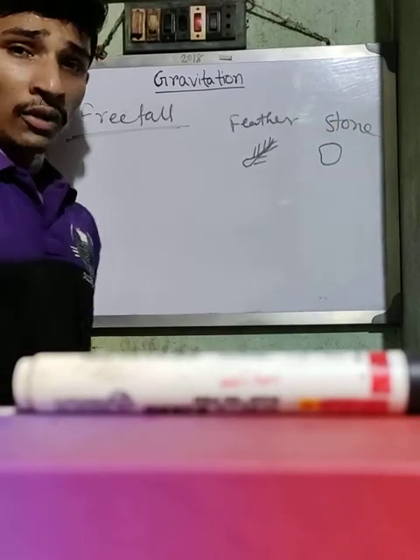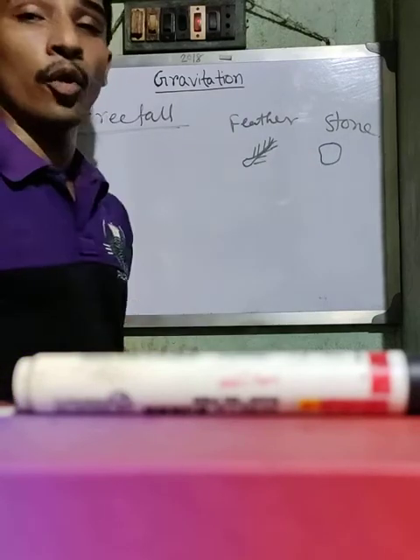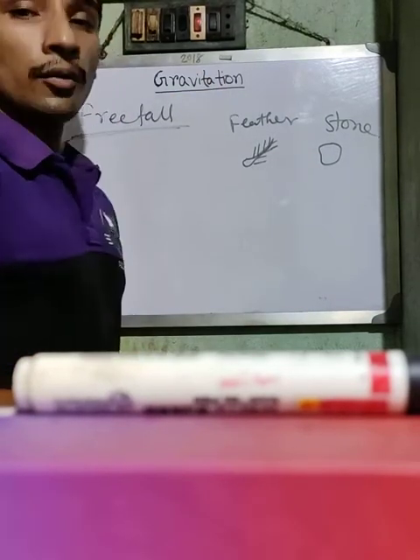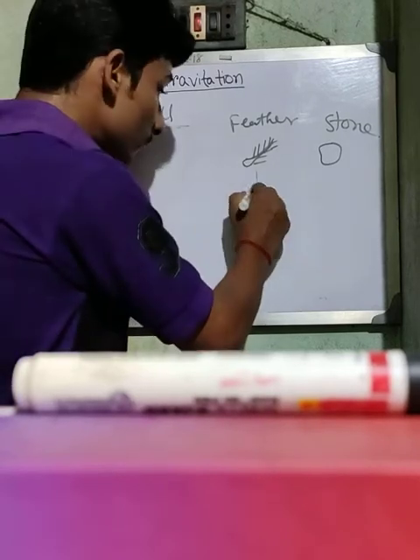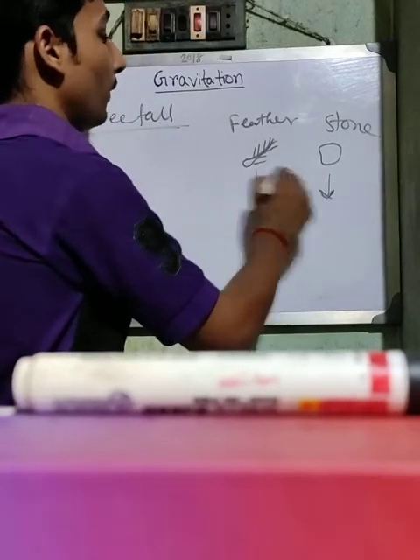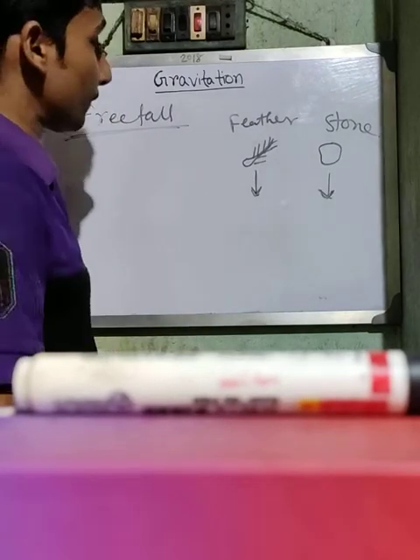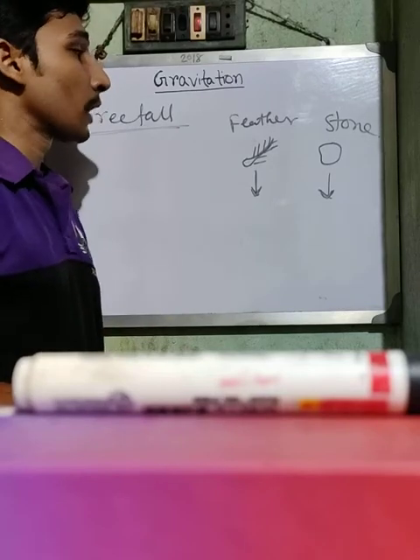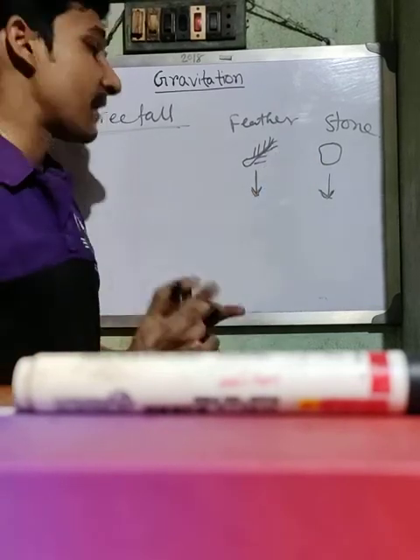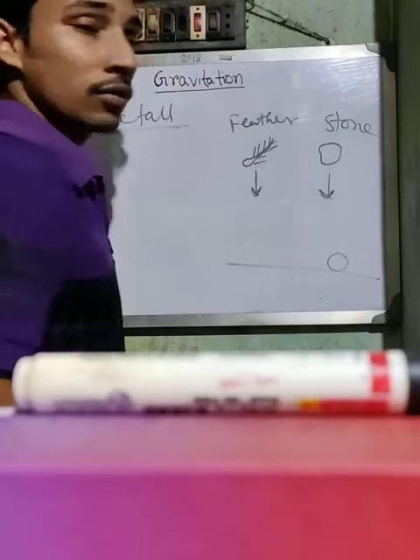Now tell me, if you drop this feather and stone from the top of a tower, which object will touch the ground first? Obviously you say the stone touches the ground first.